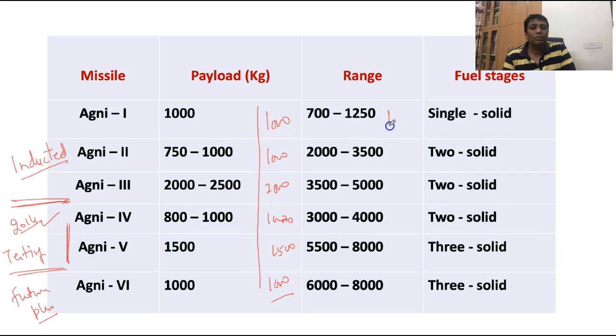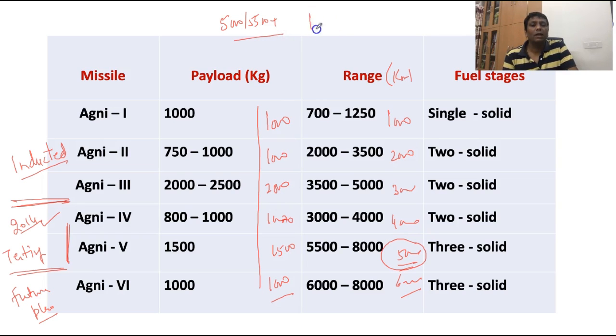Range wise, I will tell you: Agni 1 is 1000 kilometers, Agni 2 is 2000 kilometers, Agni 3 is 3000 kilometers, Agni 4 is 4000 kilometers, Agni 5 is 5000 kilometers, and Agni 6 is 6000 kilometers. All these values are in kilometers. So Agni 5 has how much? 5000. And see, there is a parameter, guys: if a missile can go 5000 or 5500 kilometers plus, it comes under intercontinental range. Somewhere 5000 is recommended, somewhere 5500. These two distances and beyond are called intercontinental. It means Agni 5 will be intercontinental.